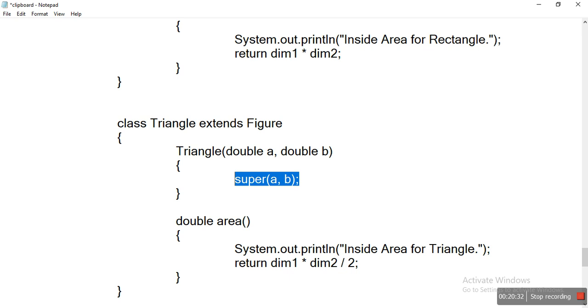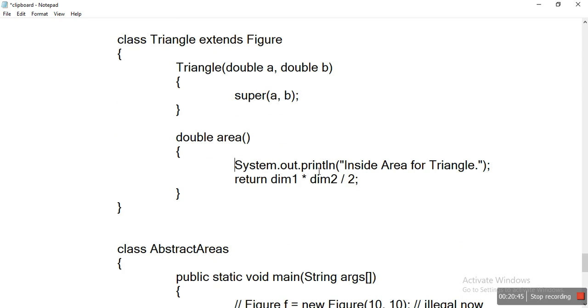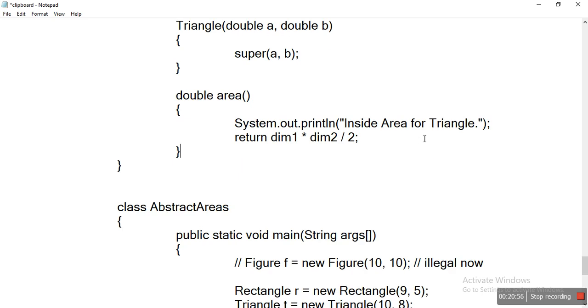Next, we defined, that is overridden, the area method of the parent class. Here we print the area of a triangle and return dimension 1 into dimension 2 divided by 2, for a right angle triangle. We calculate this arithmetic operation and return the value.